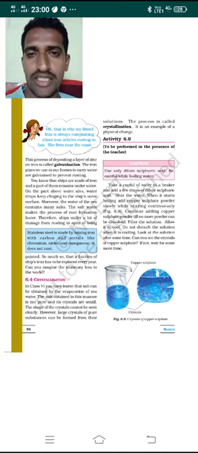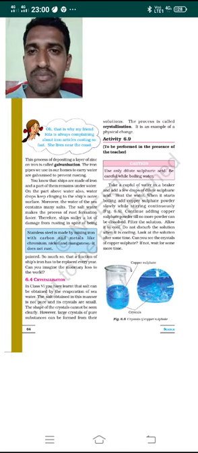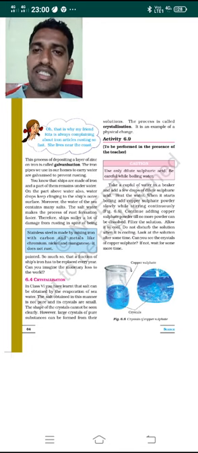So, the concept of crystallization. Dear students, already in class 6 we have studied different processes of separation: sedimentation, decantation and filtration, and lastly crystallization.